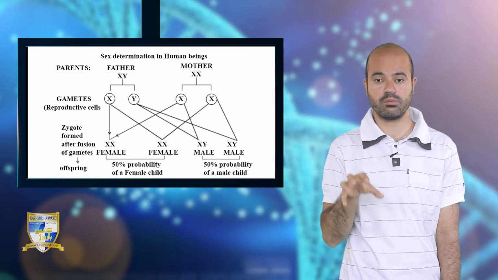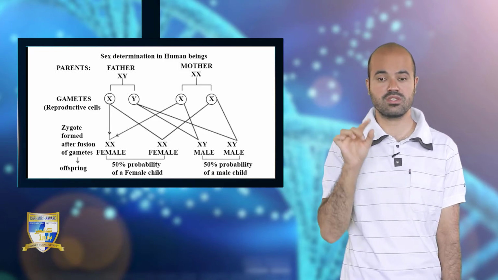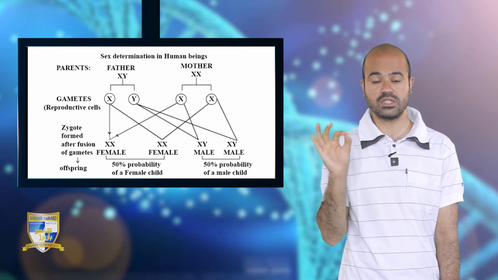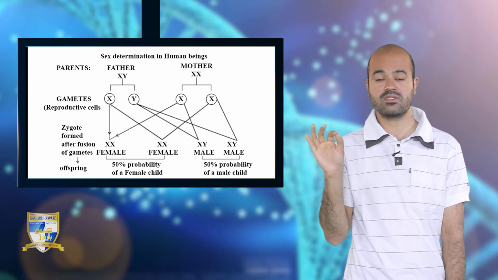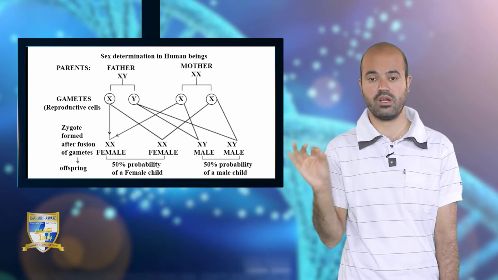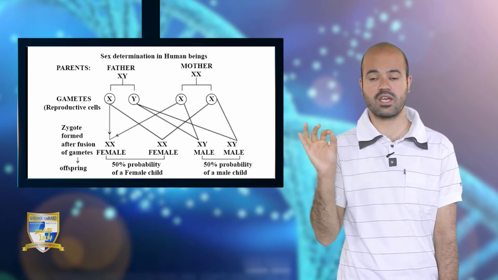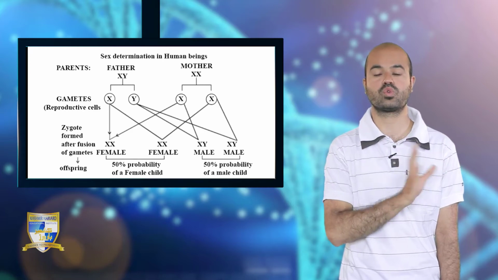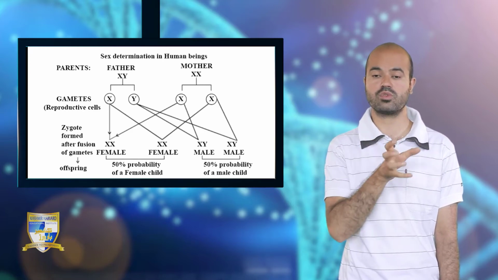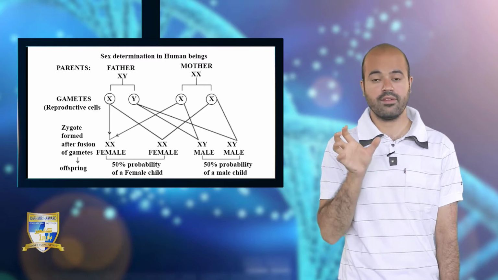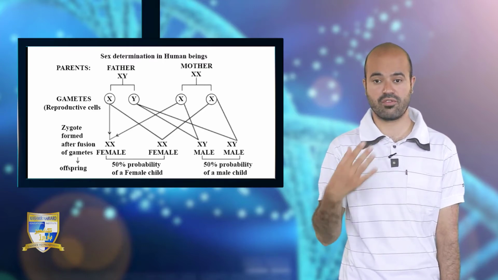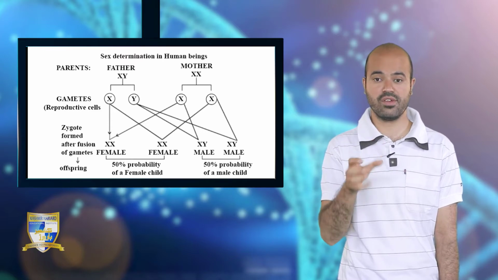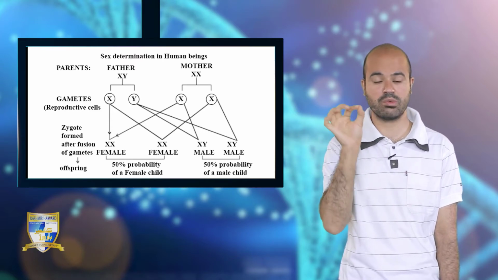In human beings, we have a total of 46 chromosomes. The chromosomes which are used for determination of the sex of a new offspring are called sex chromosomes, and the rest of the chromosomes are called autosomes.